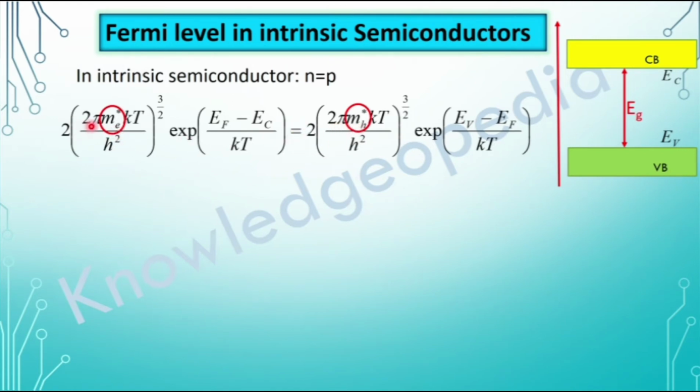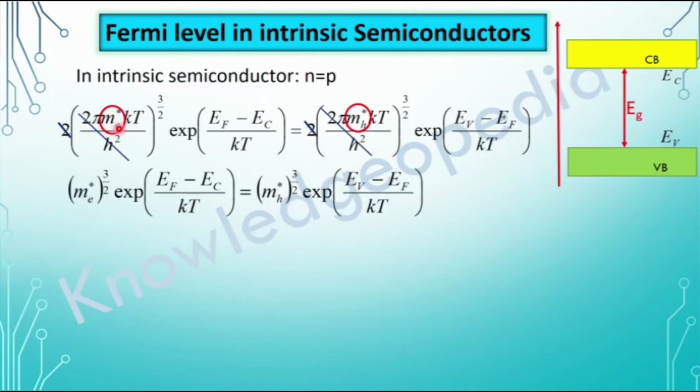All other terms are the same within these two brackets, that is 2 pi kT by h square. So, apart from m star and mh star, everything will get cancelled from both sides. This 2 and this 2 will also get cancelled. Now, what are we left with?